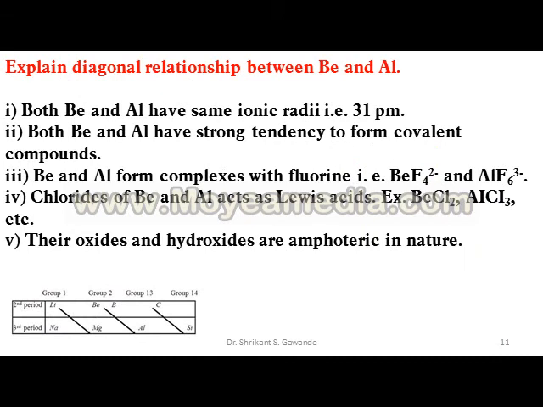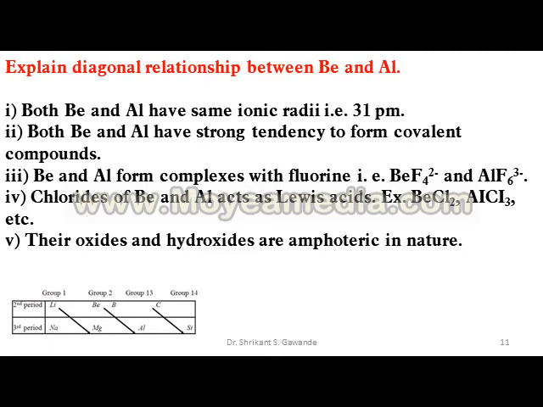In similar fashion to Li and Mg, we also explain the diagonal relationship between Be and Al. Both Be and Al have the same ionic radii, that is 31 pm.